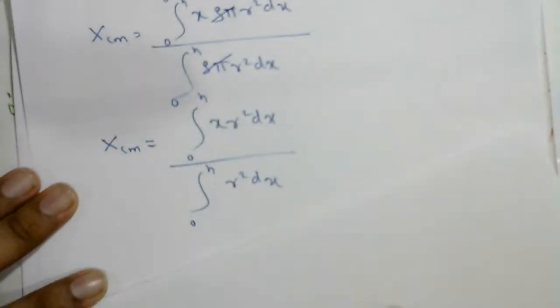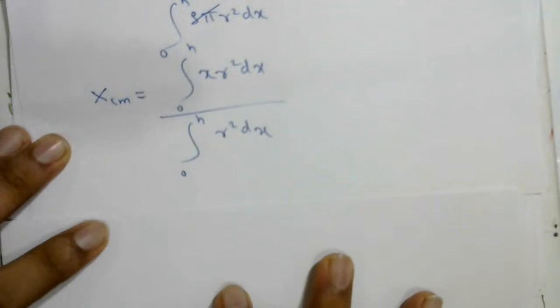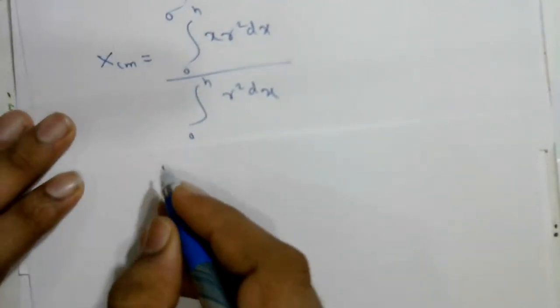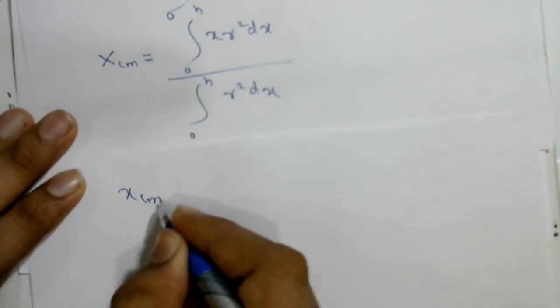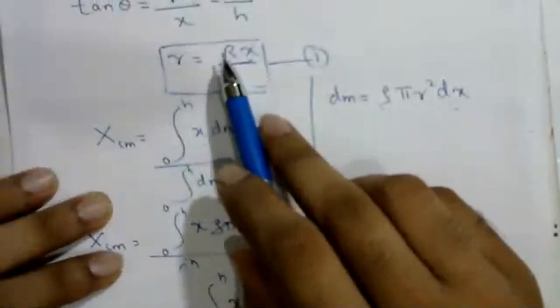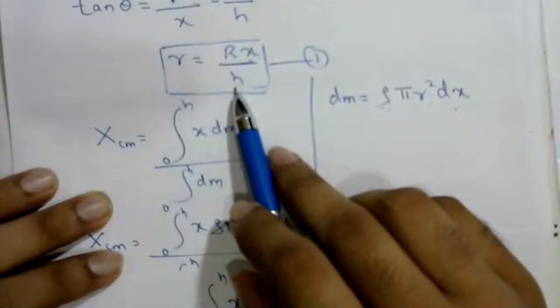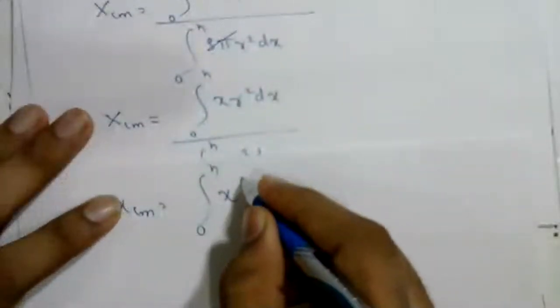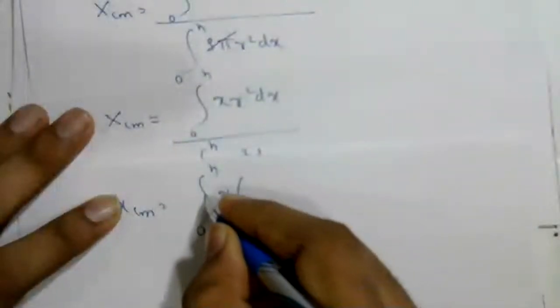From equation number 1, what is the value of r? r equals capital R x upon h. I am substituting the value of r because we should have only one variable term.